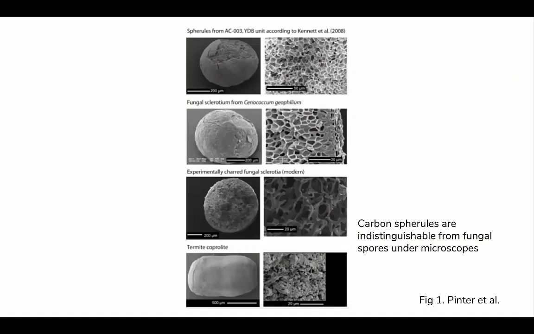Lastly, carbonaceous spheres and elongates do not show signs of extraterrestrial carbon or impact-induced megafires as scientists had previously theorized. They are in fact indistinguishable from fungal sclerotia and arthropod fecal material, which are common of terrestrial deposits.